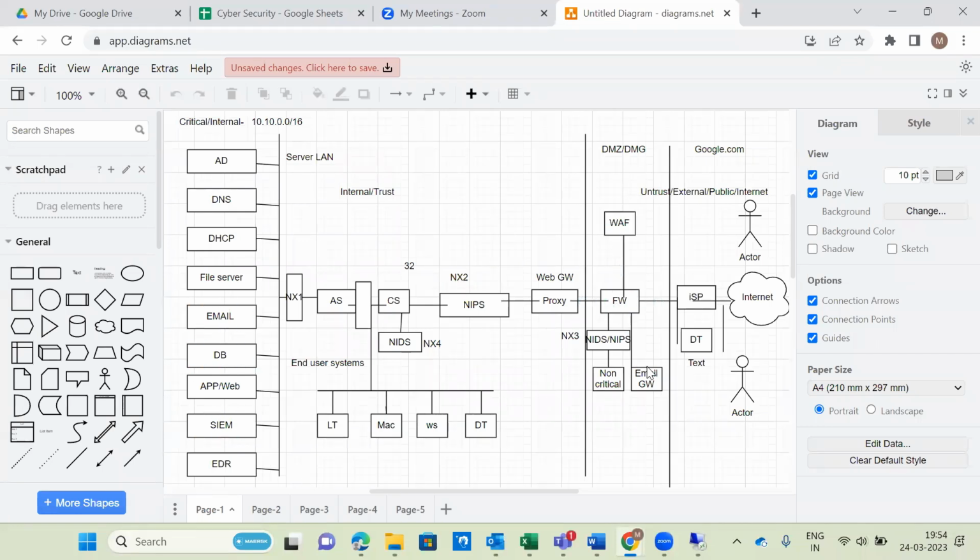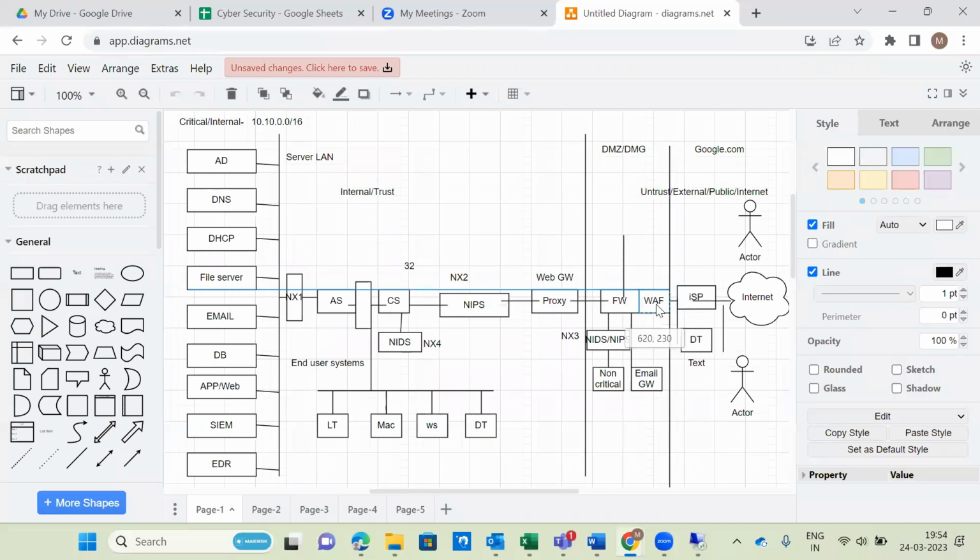This is the data center or on-premise network architecture diagram. If it is cloud, WAF will come directly here, as I already told you that time itself. So if it is a cloud architecture, WAF will come first, and after that the firewall will come as secondary. If it is on-site, data center or on-premise level, it's like both in parallel.